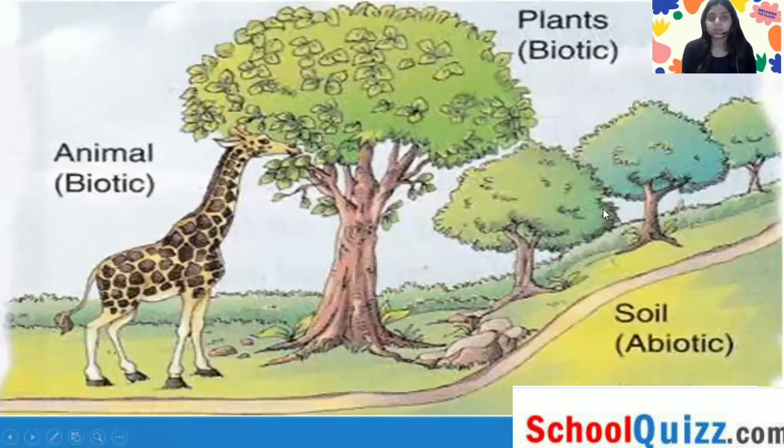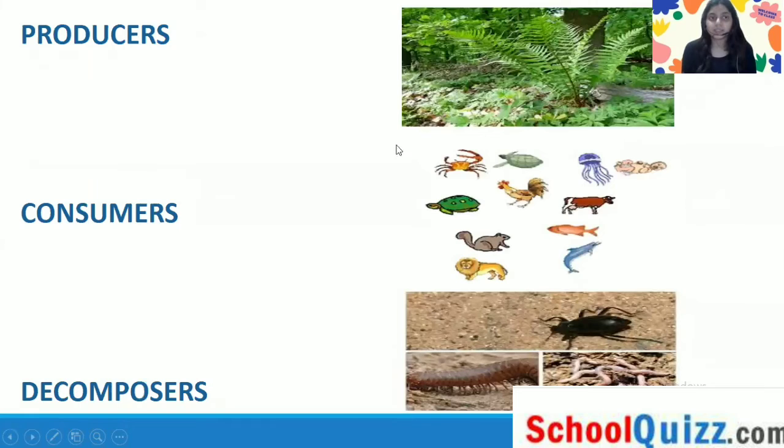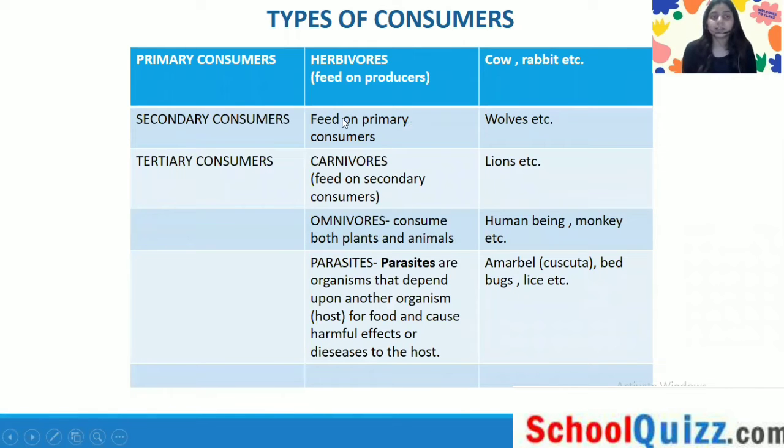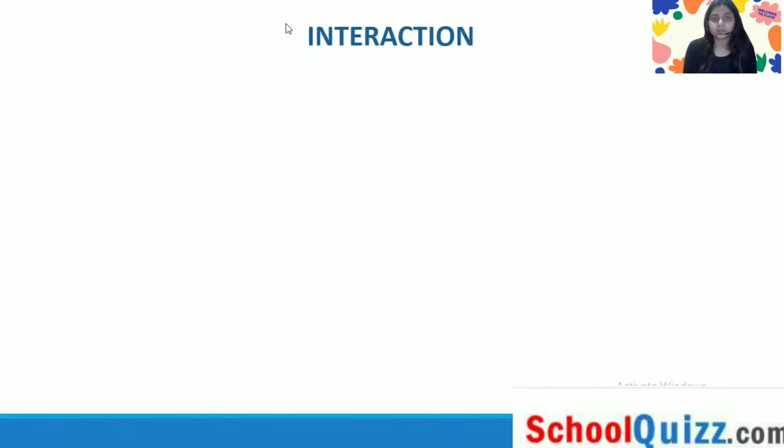We have discussed all these topics in our previous classes: producers, consumers, and decomposers. Before we proceed further, let me ask you some questions. These are multiple choice questions. Suppose you have a question like this in your examination.